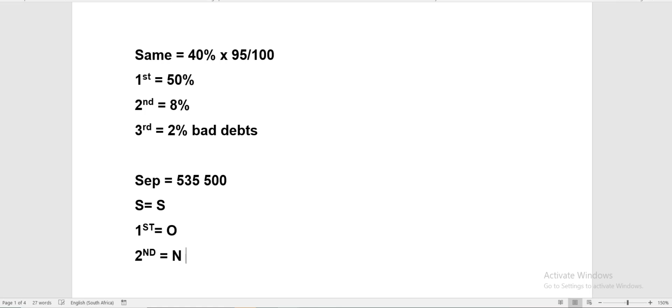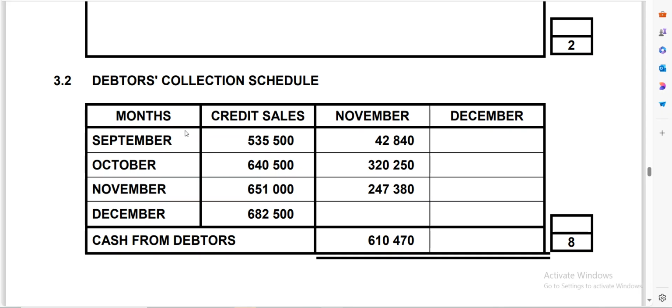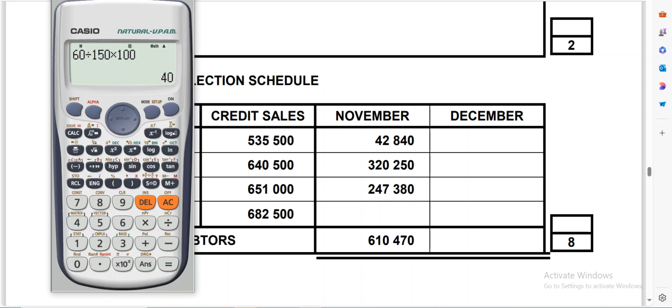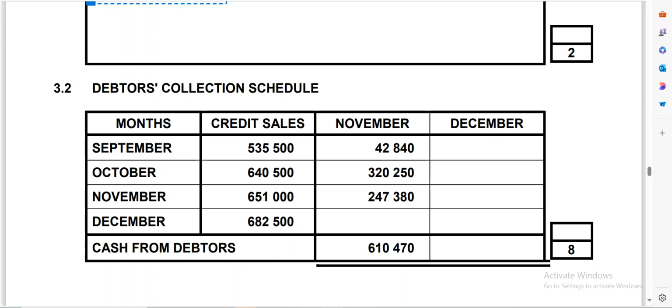So it means that I need to come and check. Remember, the same month is September, the first month is October according to the table here. And the second month after September is going to be November, which is what they've done here. So it will give us the same amount, but we can check. So remember, it's going to be 535,500 multiplied by, we need to check the policy. What does the policy say?